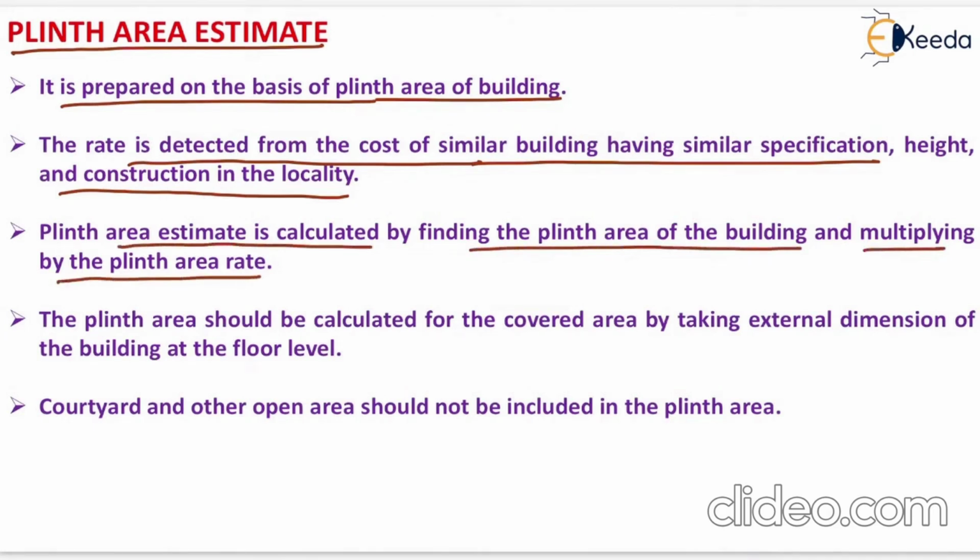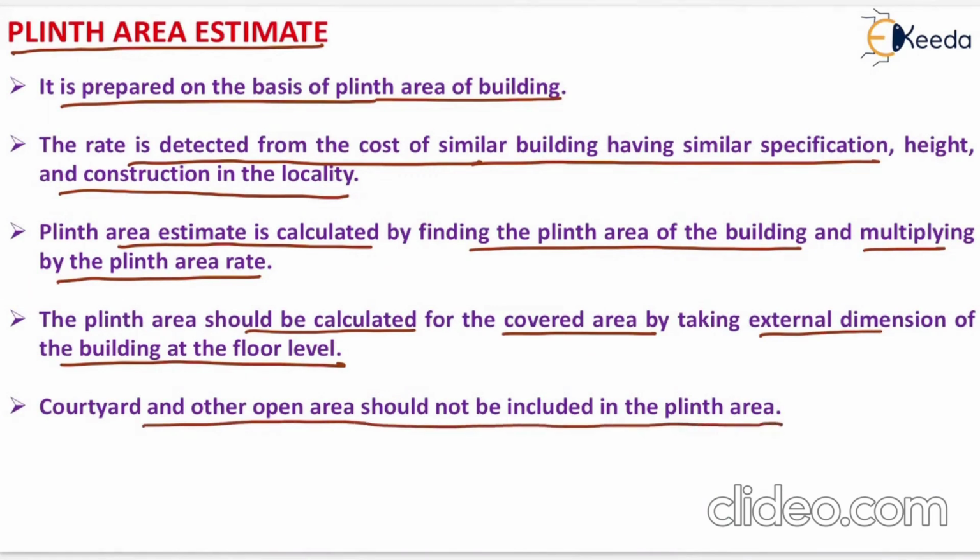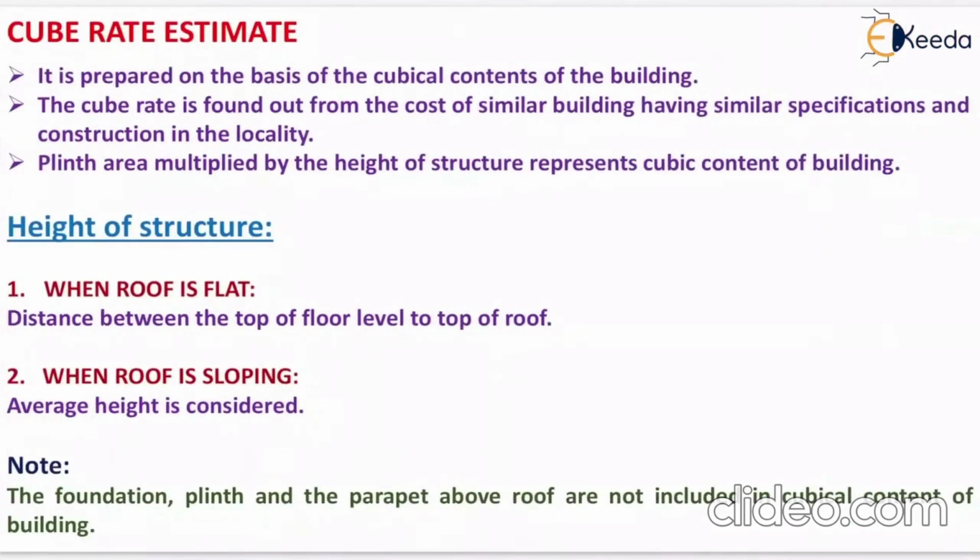The plinth area should be calculated for the covered area by taking external dimensions of the building at the floor level. It means that for the calculation of plinth area, we have to take the external dimensions at the floor level only. Courtyard and other open areas should not be included in the plinth area. We have to exclude the courtyard and the other open areas from the plinth area.